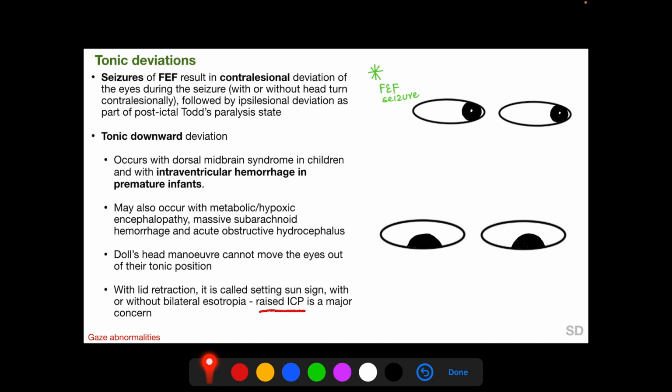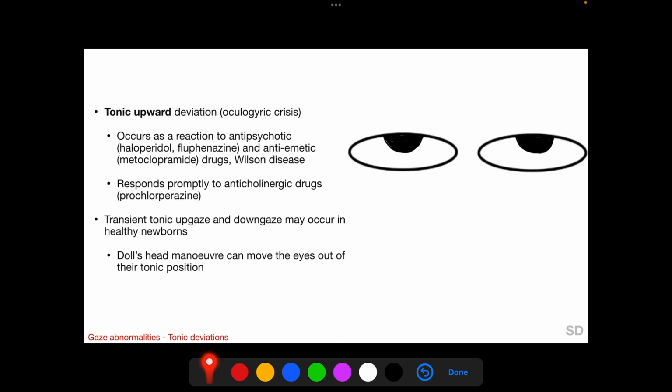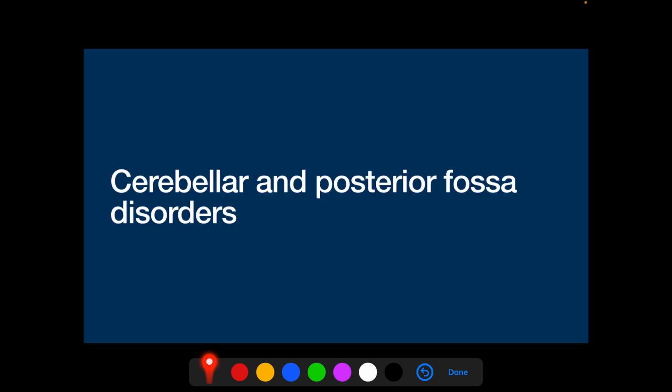This is called the setting sun sign. Tonic upward deviation, also called oculogyric crisis, occurs as a reaction to certain drugs such as haloperidol, fluphenazine, and metoclopramide. Tonic upward deviation may also occur with Wilson's disease, and responds promptly to anticholinergic drugs such as prochlorperazine. Transient tonic upgaze and downgaze may occur in healthy newborns, but doll's head maneuvers can move the eyes out of their tonic position in these situations.